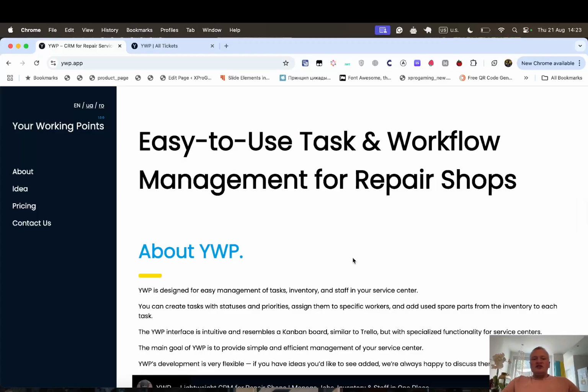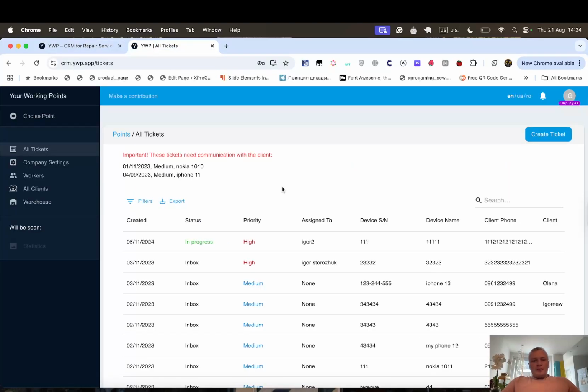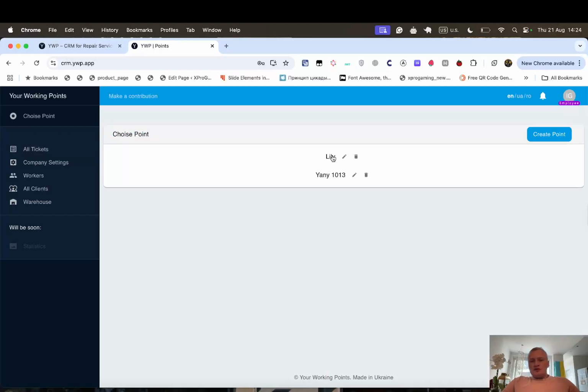Your Working Points is CRM for medium-sized and small-sized repair shops. It covers tickets flow, warehouse, clients, workers management. It's very easy to use and completely free now. So for demonstration, I have created a company with 2 service centers. You can add more than 2 service centers for your company. It could be infinite.